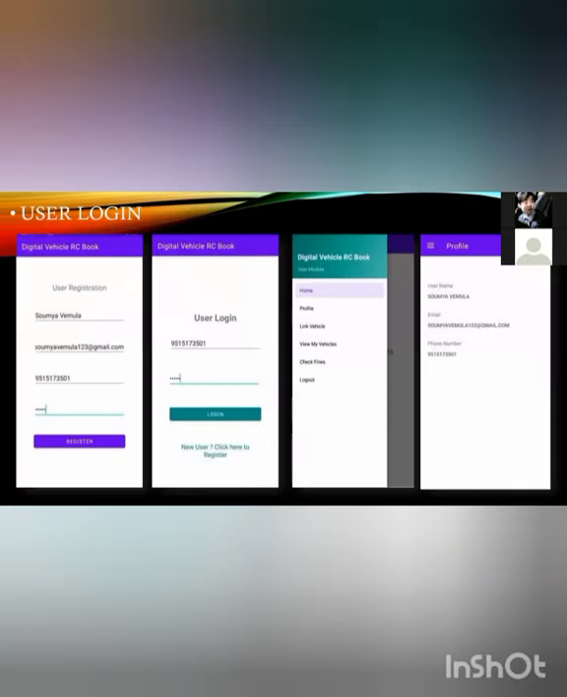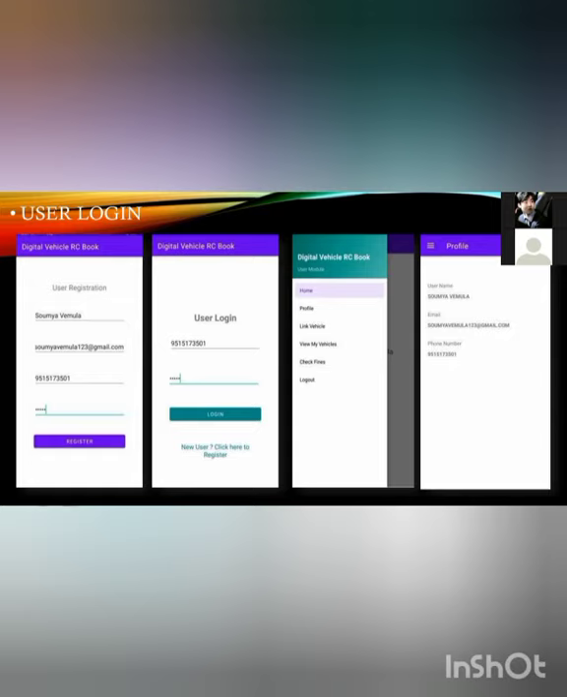After that, we'll have user registration, so first we have to register the user. After registration, we'll get the login page. After the login page, we'll have the user module homepage. In the homepage, we'll have profile, link vehicle, view my vehicles, check forms, and logout.